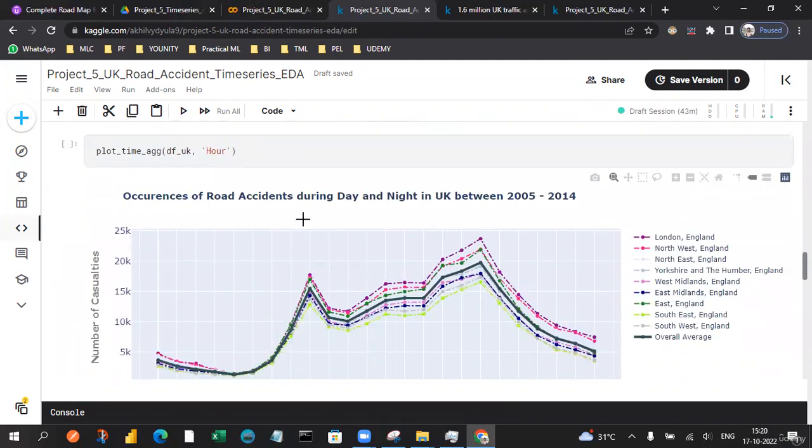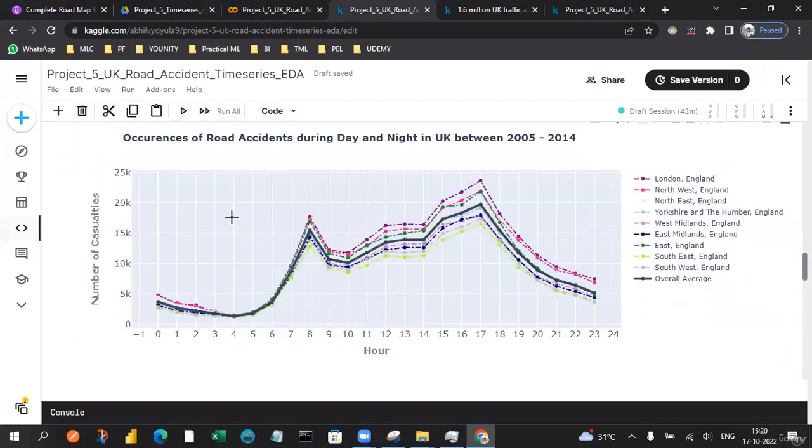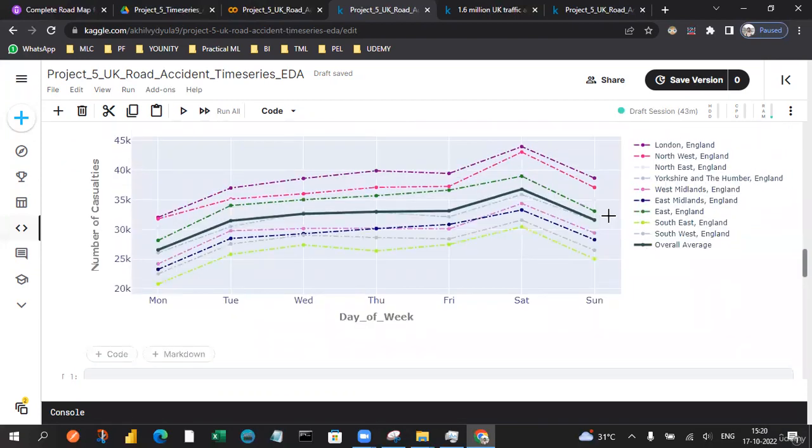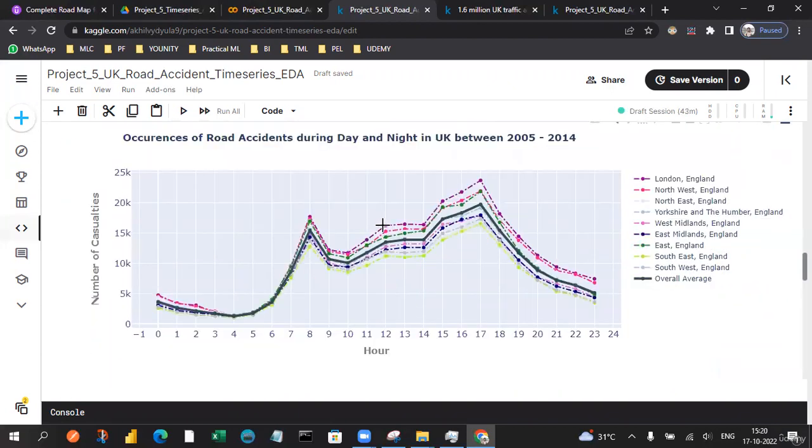So let's also see the hour-wise view. We have drawn some conclusions. Only Saturday has the very high peak value for all the cases, across the different countries and regions. And along with that, you can see hour-wise it's slightly high at 17, that is 5 p.m. IST if you are Indian, and very low at 4 a.m., which is very early morning, so there is no traffic, nothing is there, right?